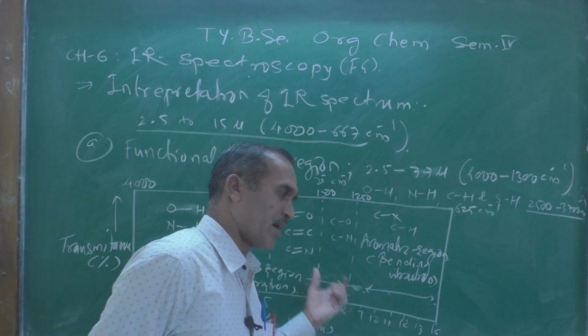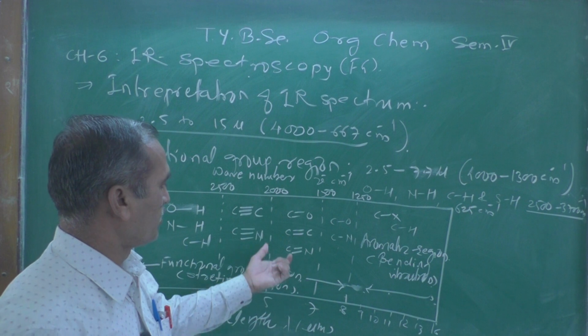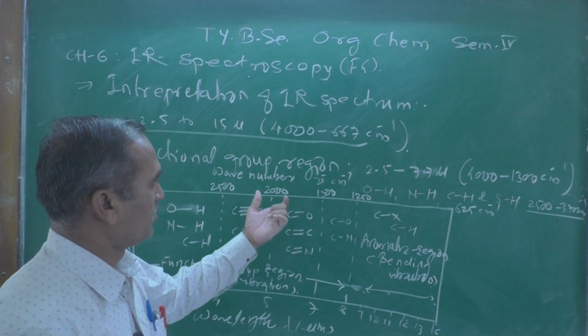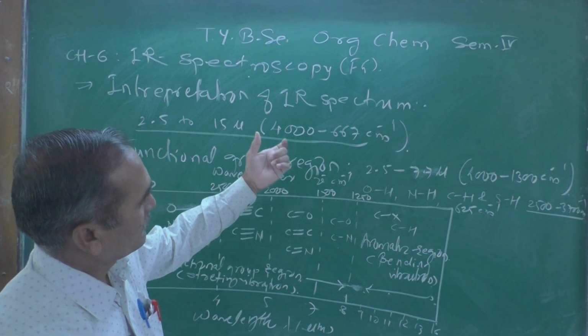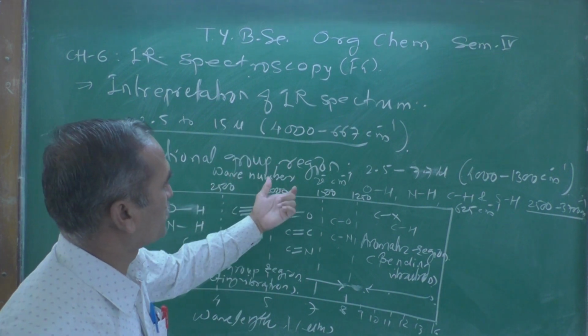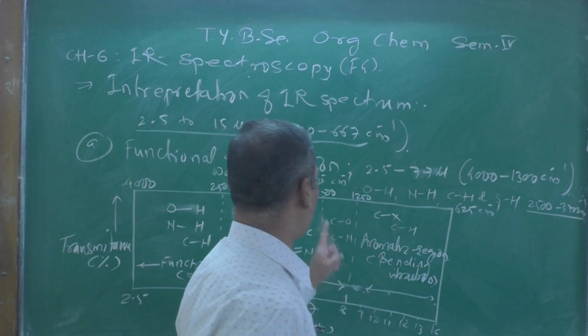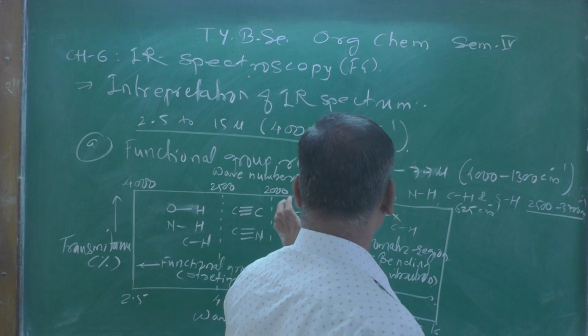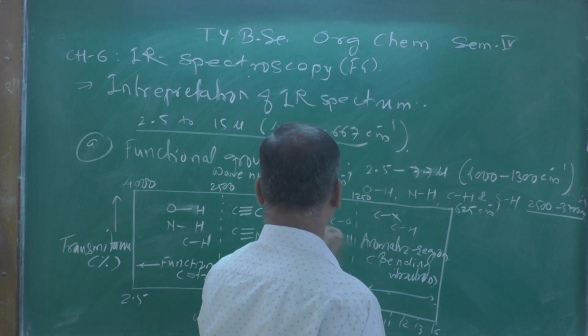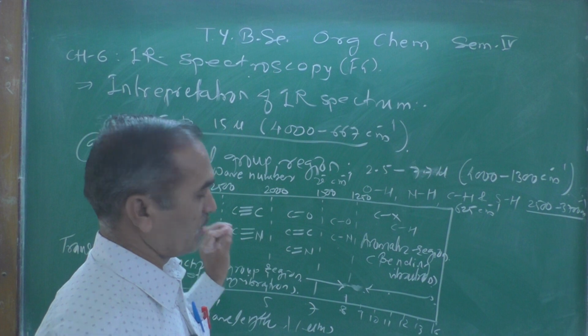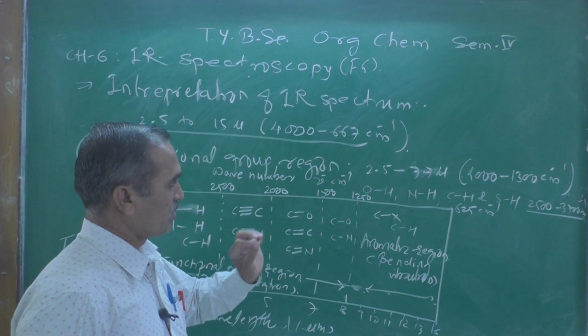The appearance of a peak around 2000 to 1500 per centimeter clearly indicates the presence of a carbon oxygen double bond, carbon carbon double bond or carbon nitrogen double bond.